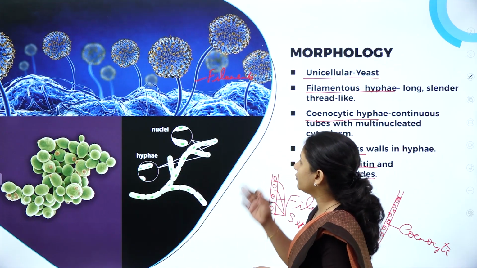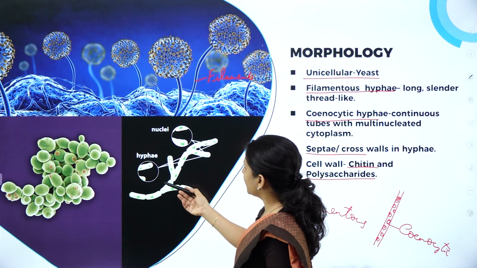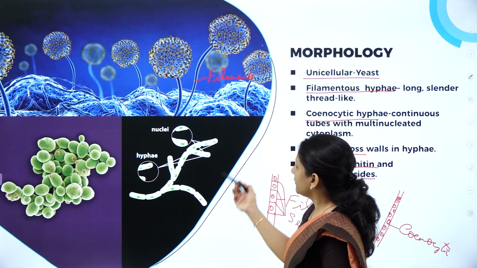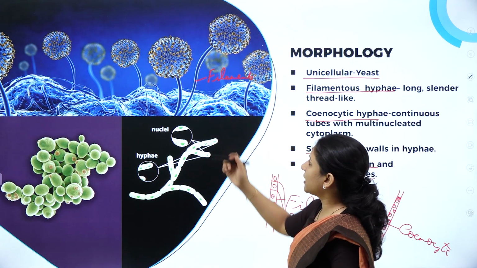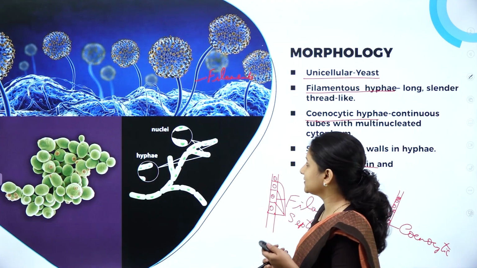So, you can see here how beautiful the fungi looks. You can see here how the nuclei are there inside the hyphae, and how the hyphae is filamentous, and the hyphae is made up of chitin, and it is made up of polysaccharide.